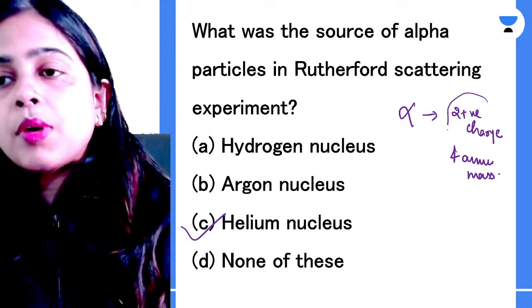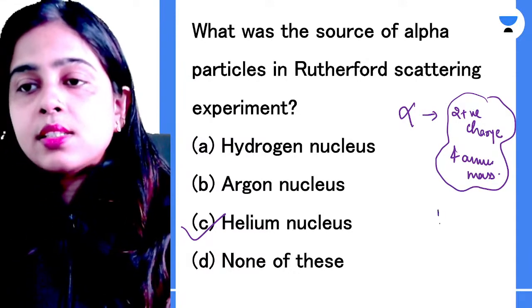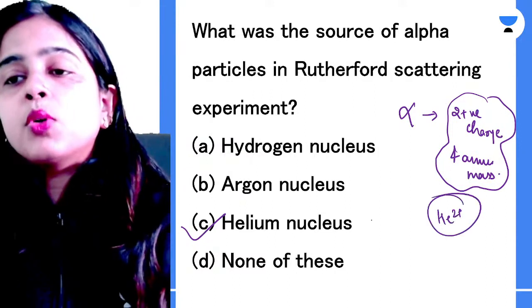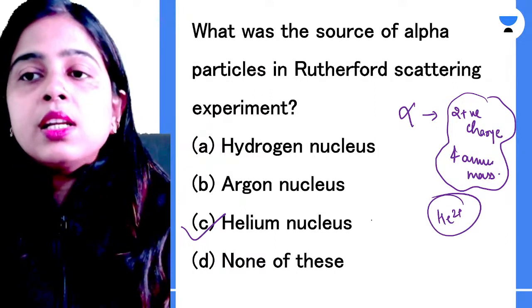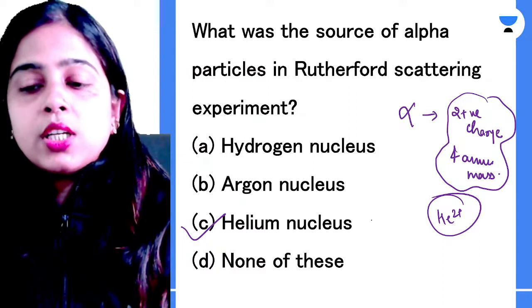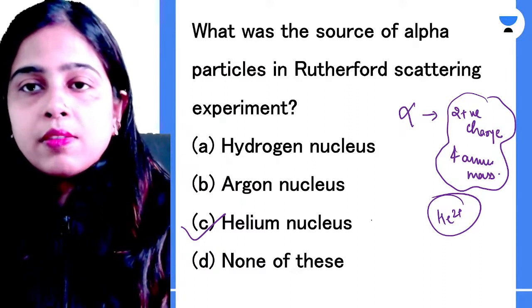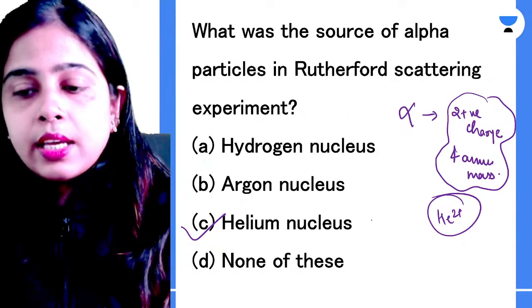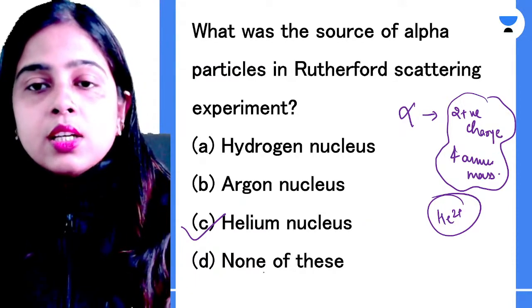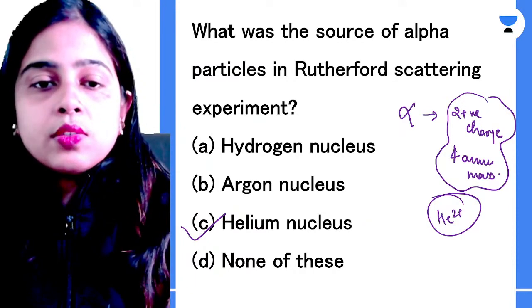These are the properties of He2+. If you remove both the electrons from helium, it will be an alpha particle. So the helium nucleus was the source of alpha particles in the Rutherford scattering experiment. Clear? So option C is absolutely correct here.